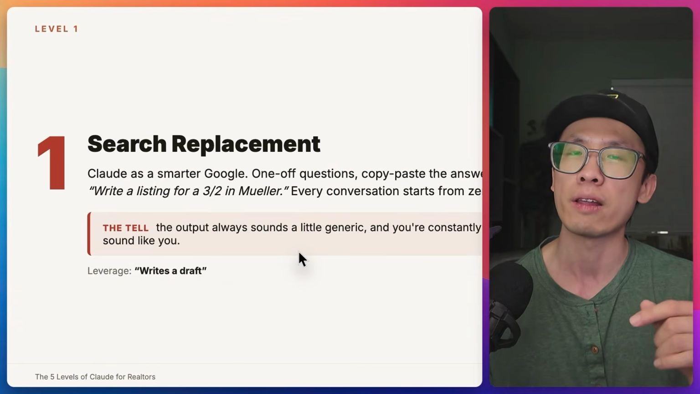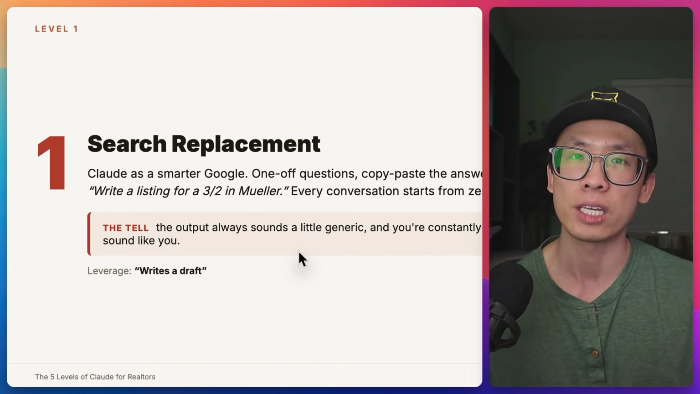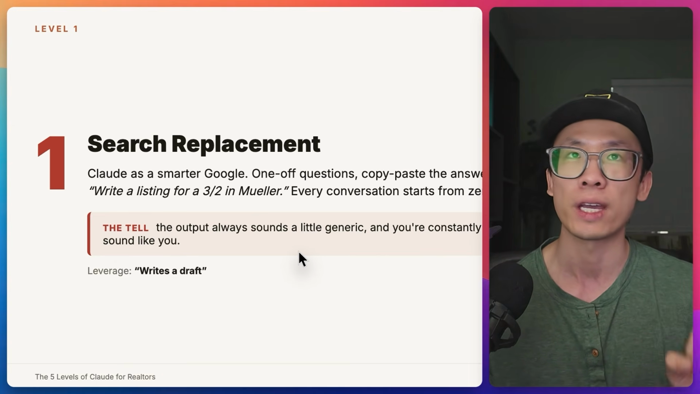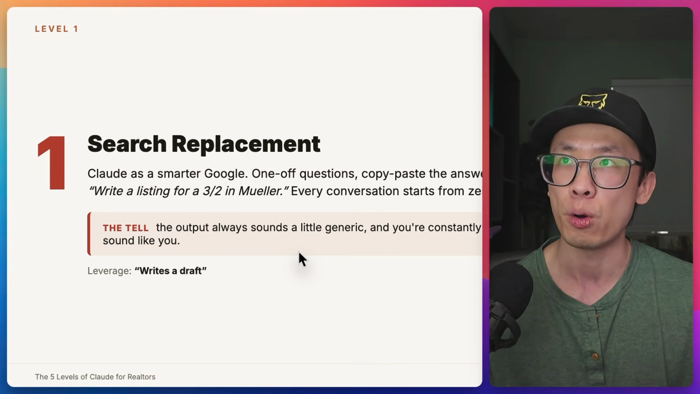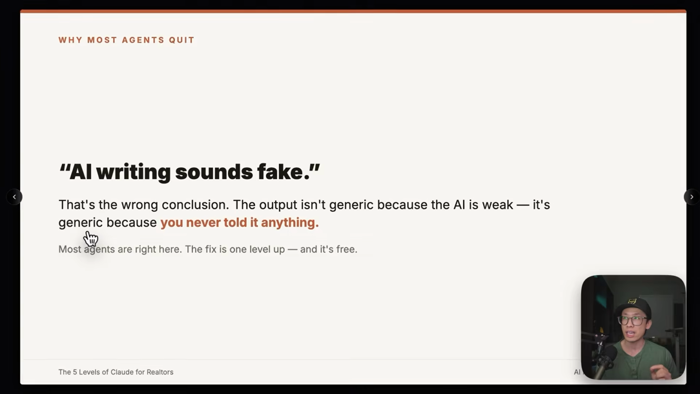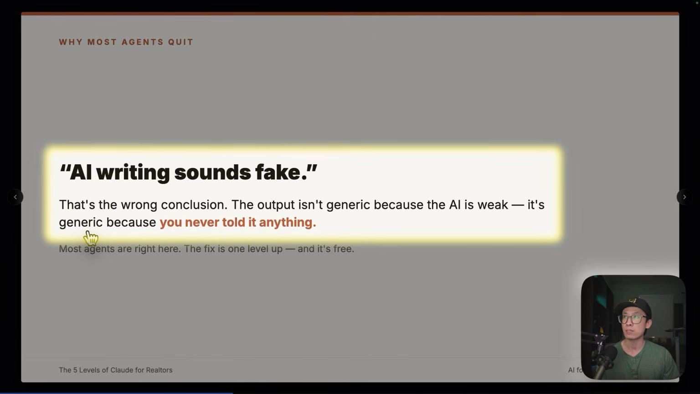And you want to get from this level 1 immediately to level 2. The way to do that is by providing more specific context and more examples of what a good listing description looks like. And if you ever think that AI writing sounds fake, that is not the right conclusion. That is a generic output. It's not because the AI model isn't capable of doing more.